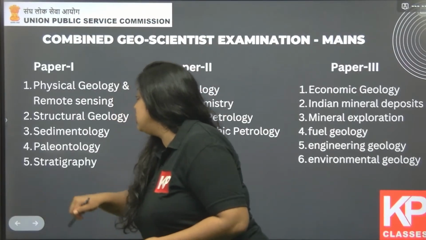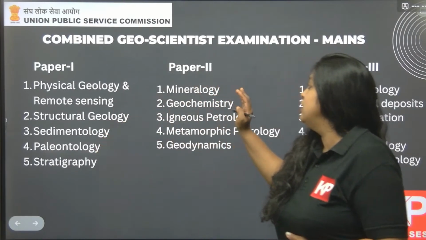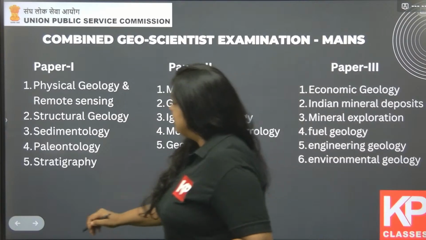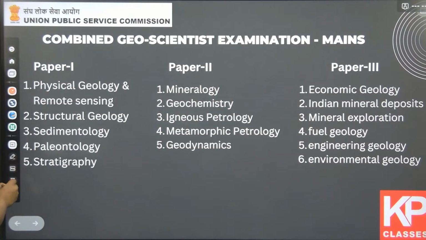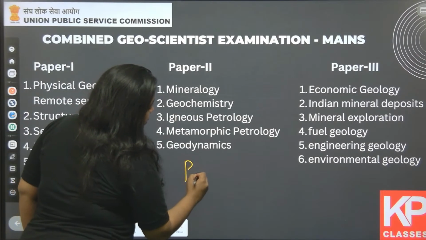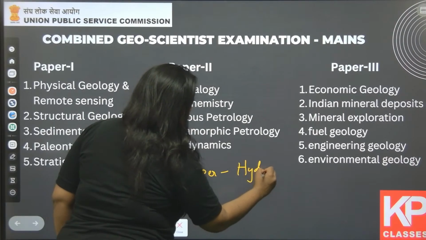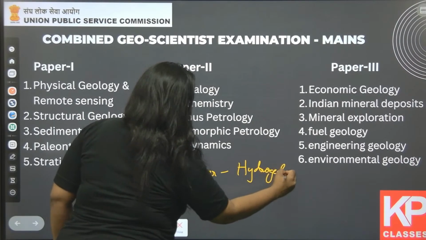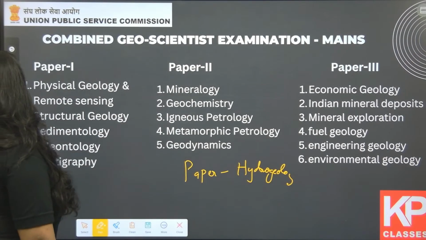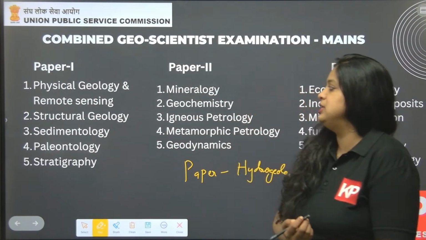Now, when it comes to the mains paper, I can divide it into paper 1, paper 2 and paper 3. Along with these 3 papers, if you are giving hydrogeology, there will be a paper for hydrogeology as well. In paper 1, it's physical geology and remote sensing.